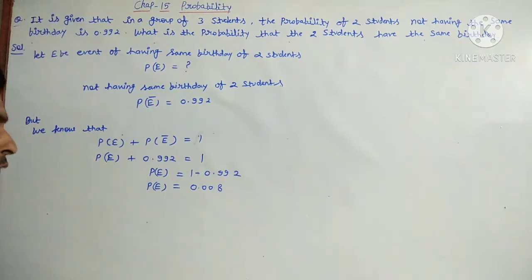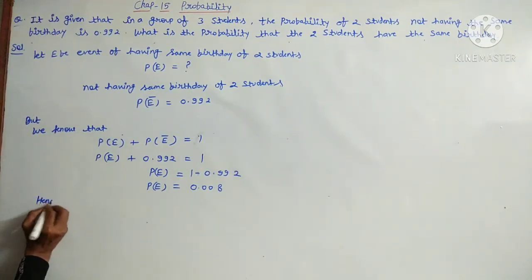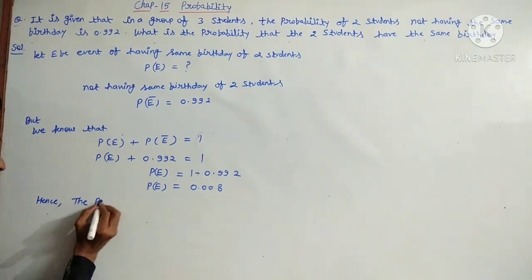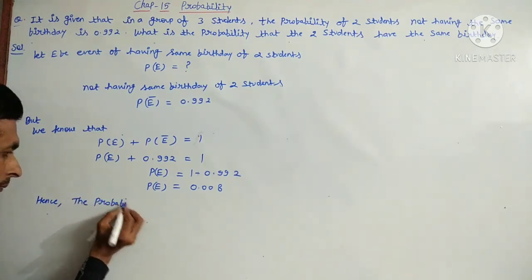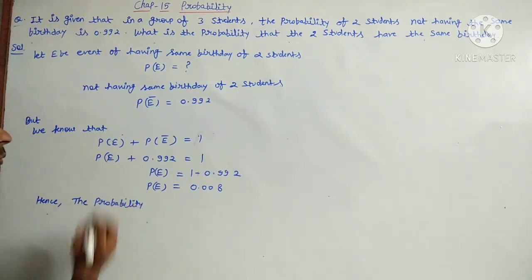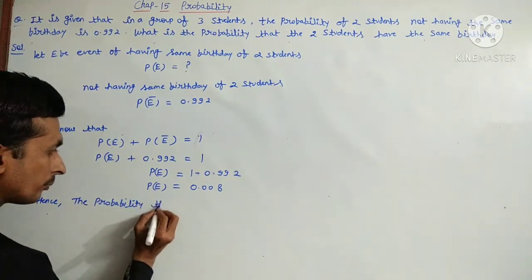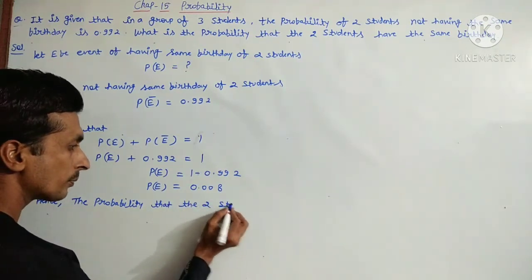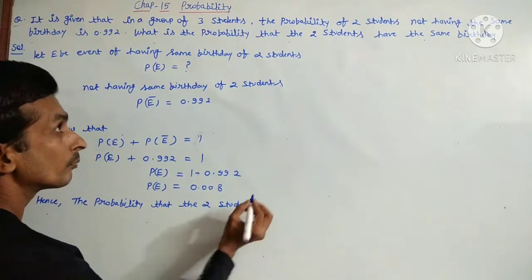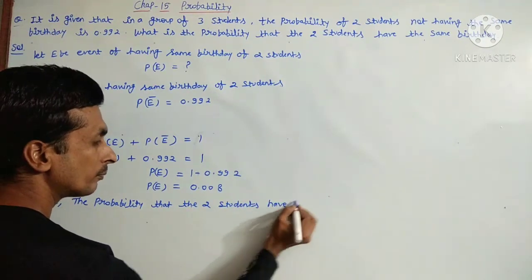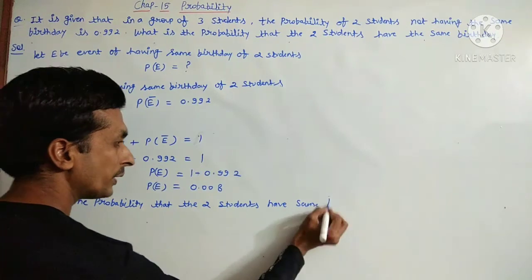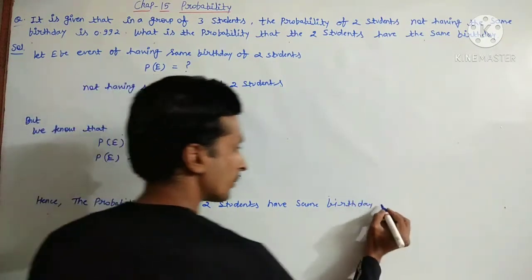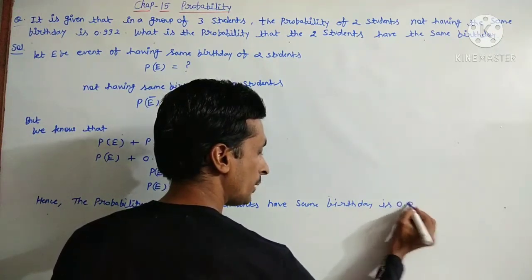Hence the probability that the two students have the same birthday is 0.008.